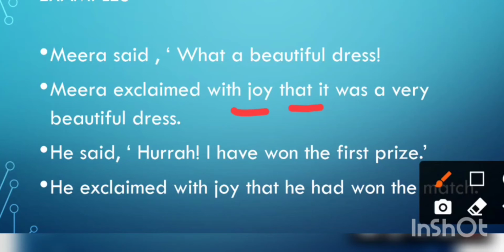Okay. He said, "Hooray, I have won the first prize." He exclaimed with joy that he had won the prize. The verbs, the pronouns will be changed as usual. Okay. They will be changed in all sentences when they are changed into indirect form. So you have to remember tenses, pronouns, and the words of time and place. They are necessary to be changed. If you forget to change, if you don't change verb, if you don't change pronoun, your sentence will be wrong.